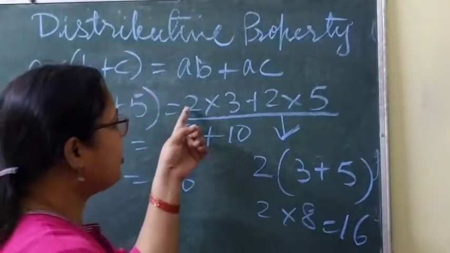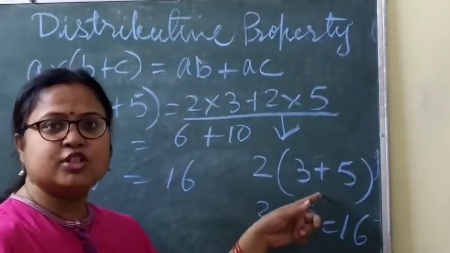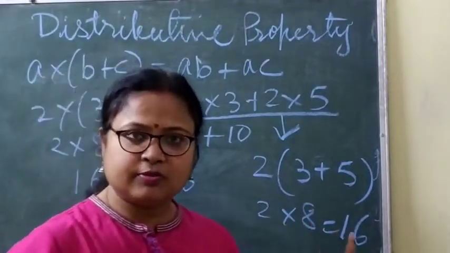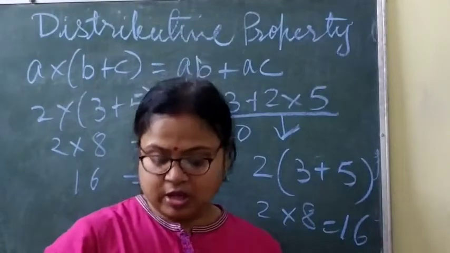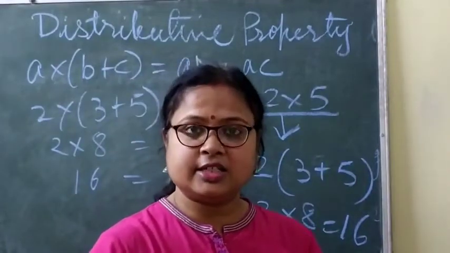Clear? So if the question is given in this form, by which property are you solving? You are solving by using the distributive property. Okay. Now next I am going to discuss the multiplicative identity.